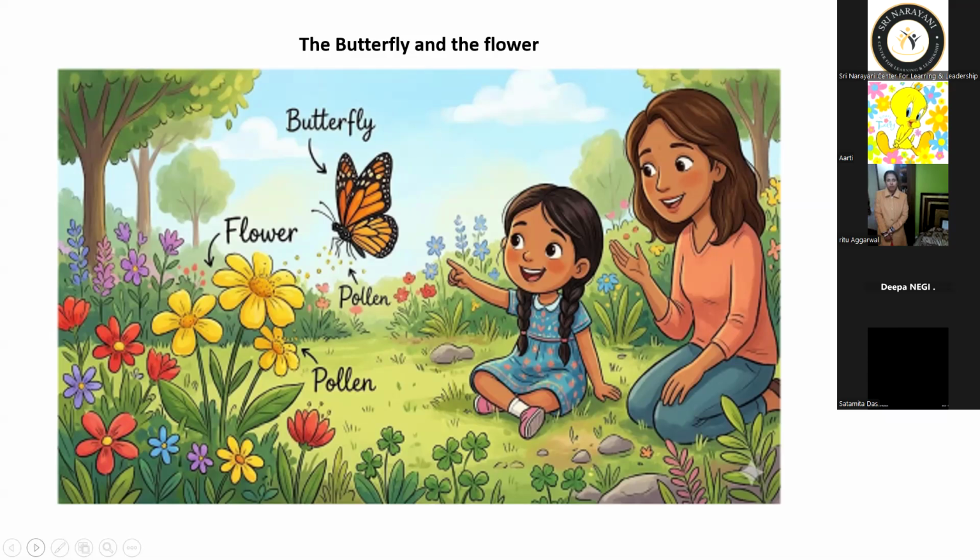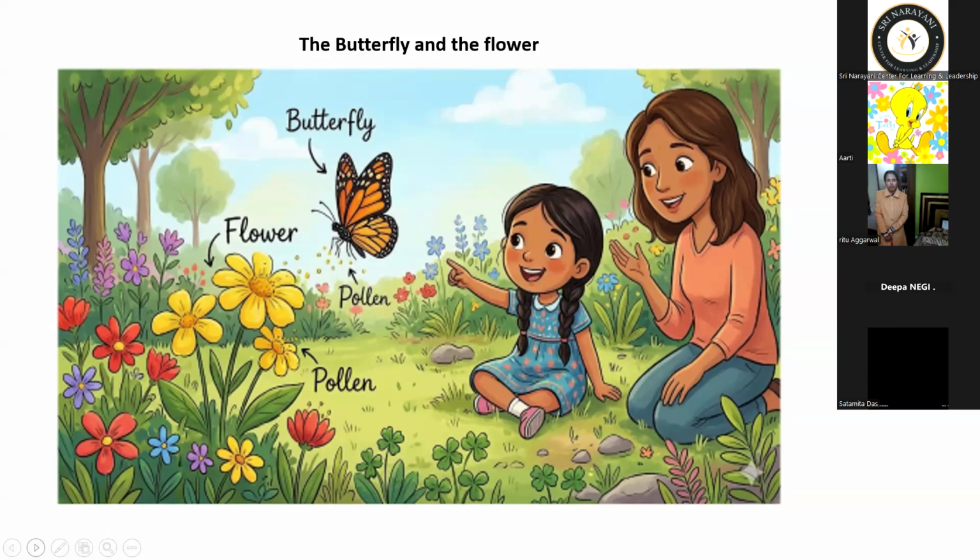While doing so, it helps plants produce seeds. Now Ria learned something new, about pollination. The next day, Ria went to school and shared what she had learned. Her teacher asked the class to draw a butterfly visiting flowers and color their pictures beautifully. The students drew the picture, colored it. Some of them labeled the flower, the butterfly, and the pollen grains.